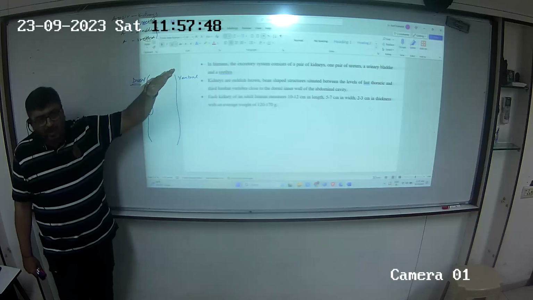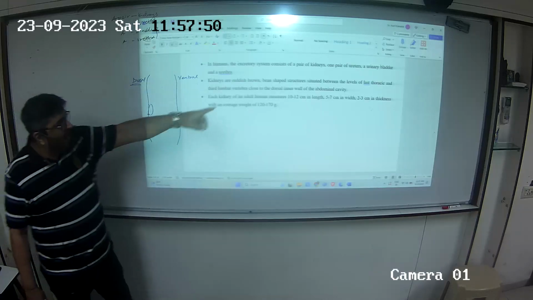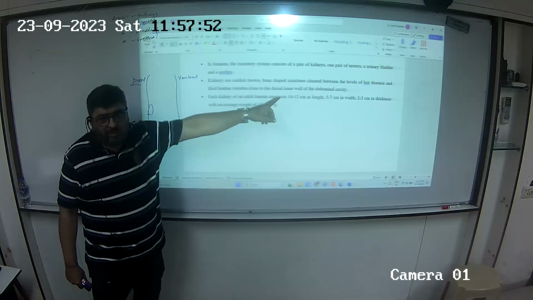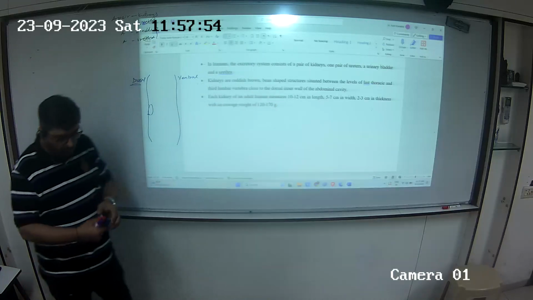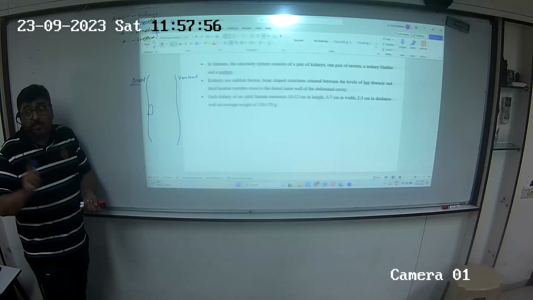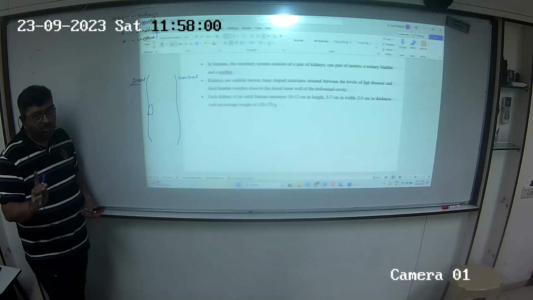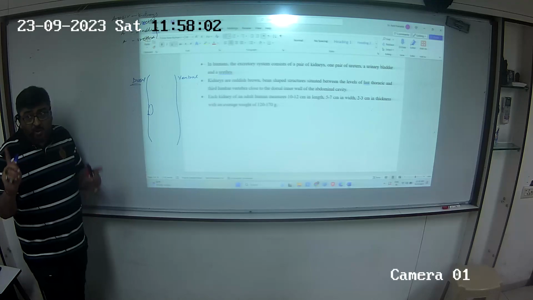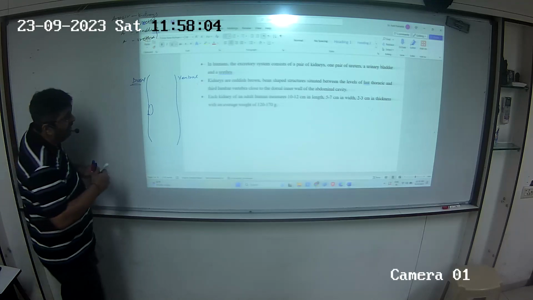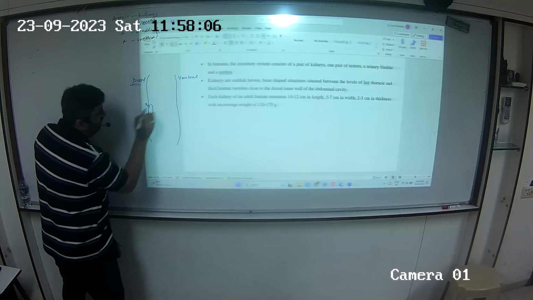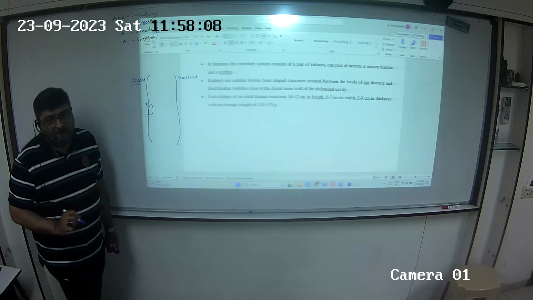Between T12 and L3, close to the dorsal wall of the abdominal cavity. One more point, the most important point for defining position, everybody listen to this please. T12 is your last thoracic.